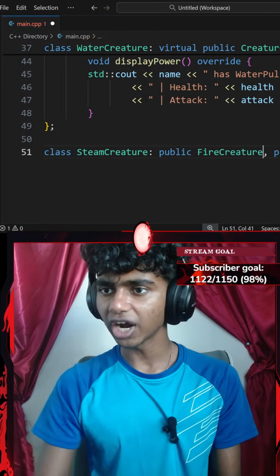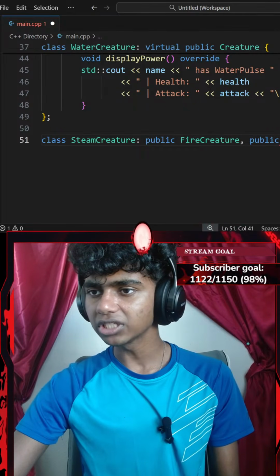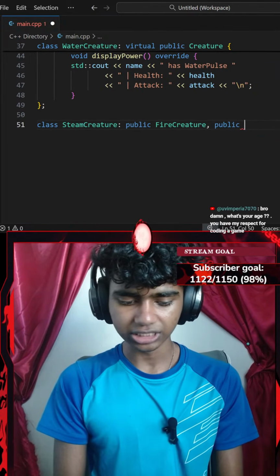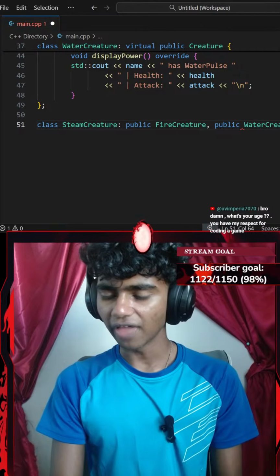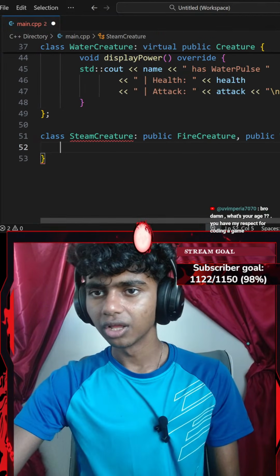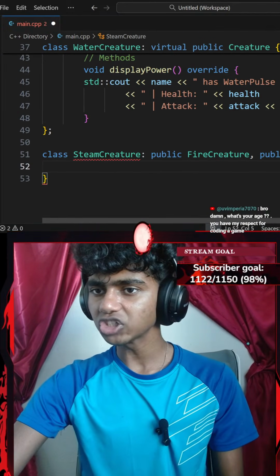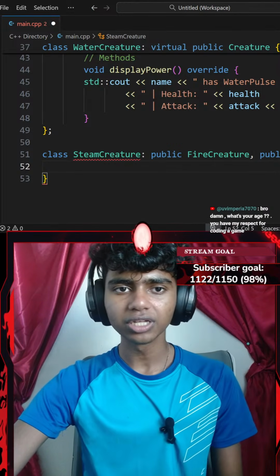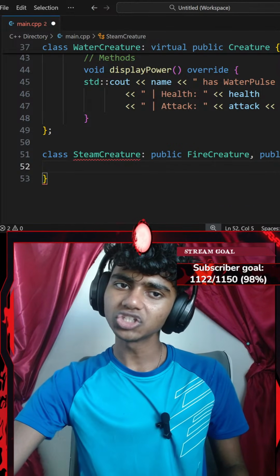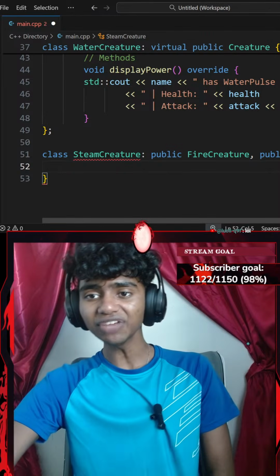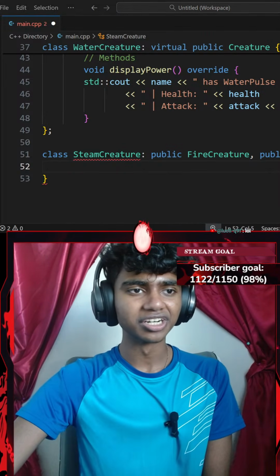So let's go with something like fire creature class and all the public content from my water creature class to water creature class. And then I'll add a pair of curly braces. Okay, and then inside of my steam creature, should I go with virtual and public? Okay, make AI creature. Make an air creature. Honestly, I feel like steam creature is the same as air creature.